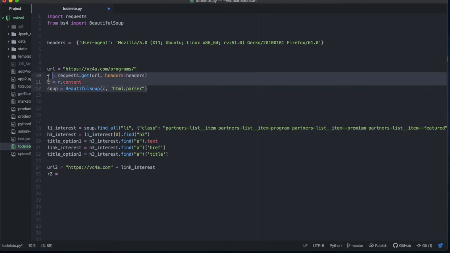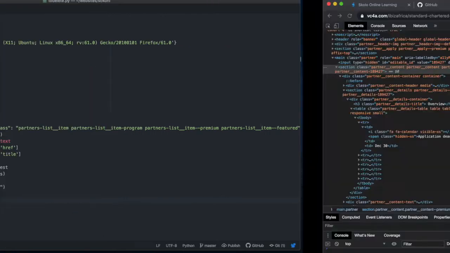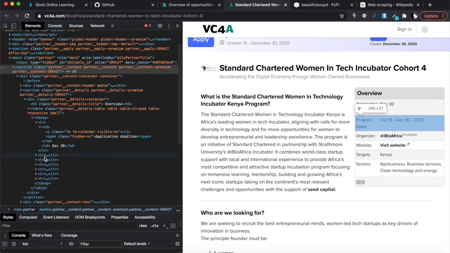So let's actually copy all of that and paste it in there and say R2 is equal to requests.get(URL2), the second URL, and the headers are exactly the same. We don't change that. Then our C2 is equal to our R2.content. Then our soup2 is equal to our C2 with the HTML parser. So once we've gotten our soup2, we want to get our table TRs of interest. All right, and we want to set these equal to soup.find_all. What did we say? Find all what? TRs. And let's assume there isn't a lot of TRs.